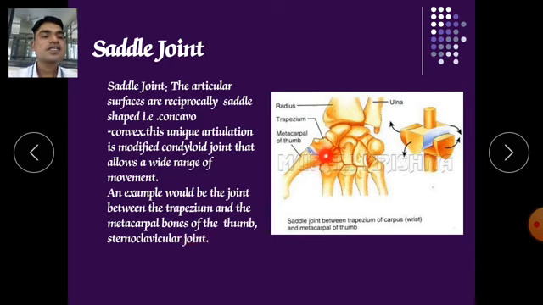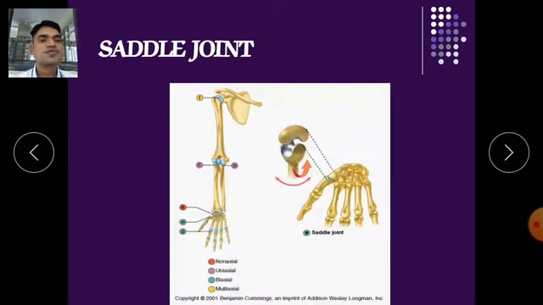And here this is the trapezium. It is one type of carpal bone. That trapezium joins with our thumb bone, and that typical joint is called a saddle joint. Also the sternum forms a joint with the clavicle, which is another type of saddle joint.